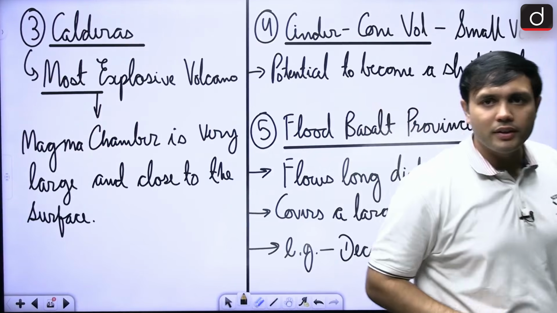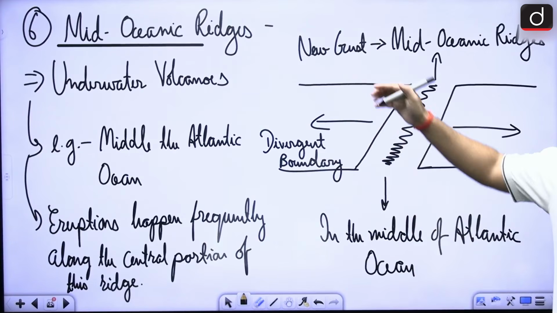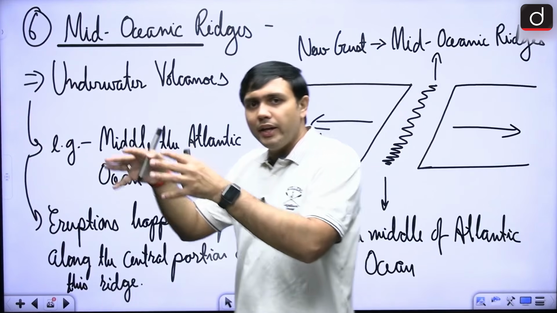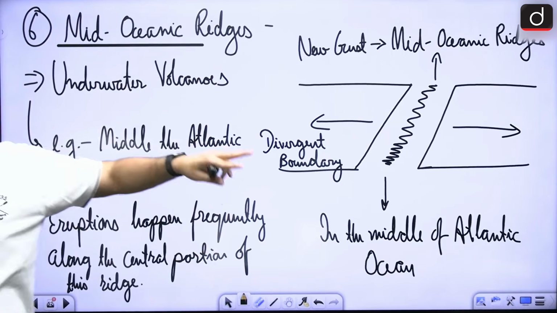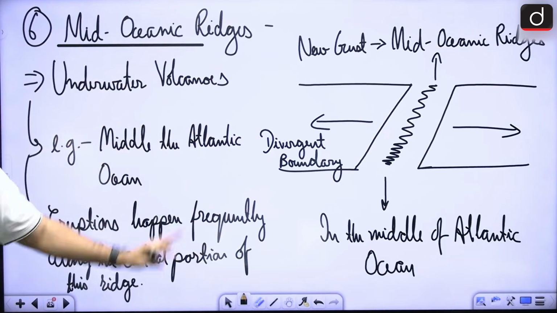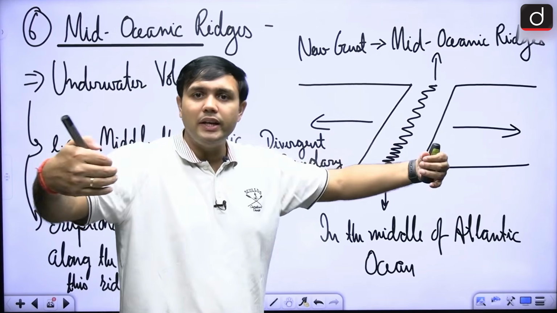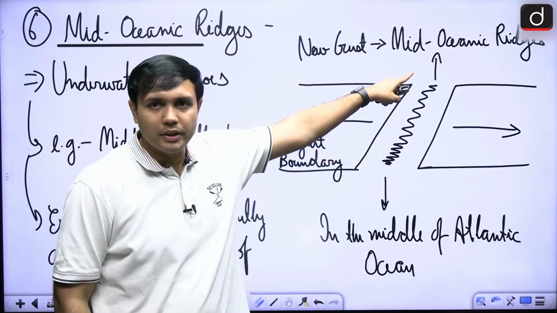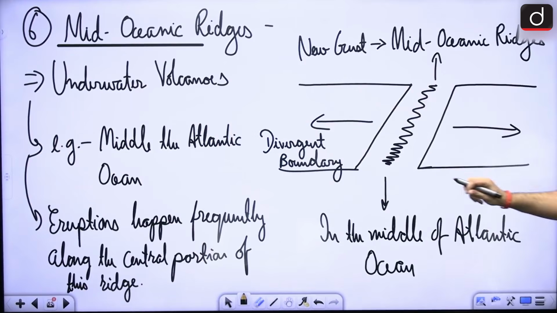And the last one that we can remember is the mid-oceanic ridges, right. Now, in the name itself, it is mid-oceanic. So, they will be in the oceans, right. They will be underwater. So, these are underwater volcanoes, right. Now, if you remember, the divergent plate boundaries were creating new crust. This is the new crust that is happening here. So, when the two plates are moving apart from each other, the new crust is being formed,